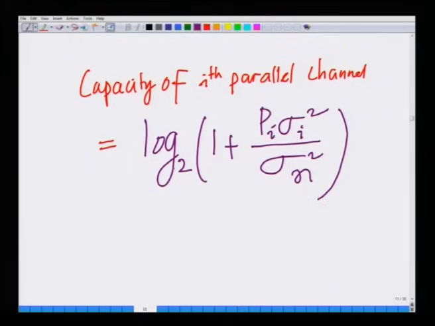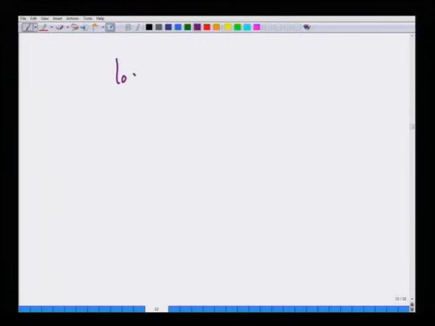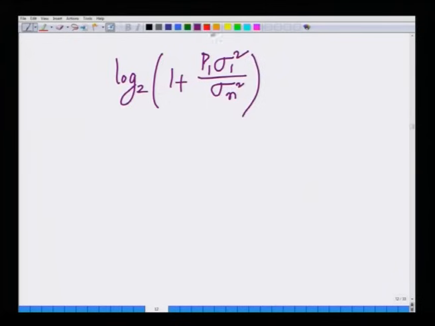In fact, this is log to the base 2, this is the capacity of the ith channel. The capacity of all the channels can be written as: the capacity of the first channel is log 2 of 1 plus P 1 sigma 1 squared divided by sigma n squared. This is the capacity of the first channel associated with singular value sigma 1.